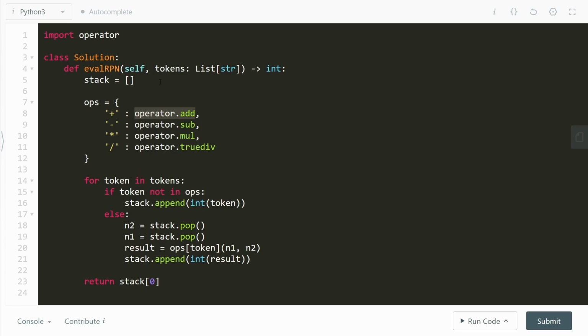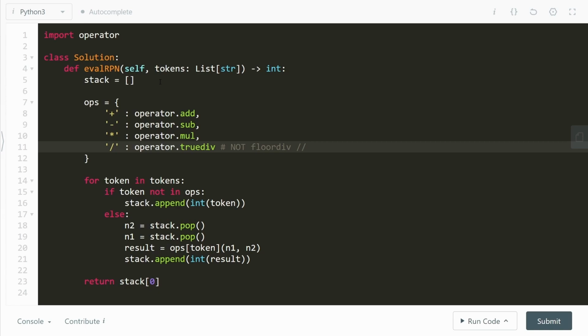I want to do operator.add. For minus, I'm going to do the subtraction. For the multiplication, I'm going to do mul. And then for the division, I am not going to do floor div. Right? These are the two options with us. We have one as true div, which is just a slash, and the floor div, which is actually double slash. So it might look tempting for you to do double slash when it comes to Python code. Although in other languages, you can just do slash and get away with it.